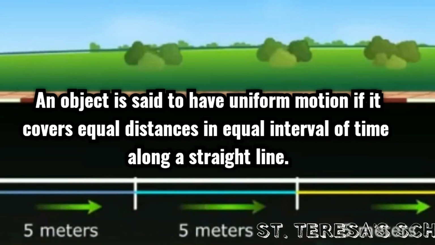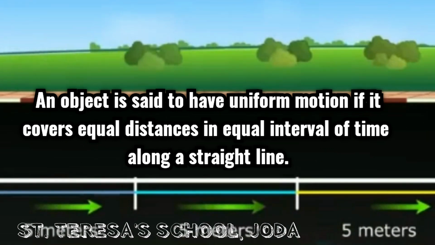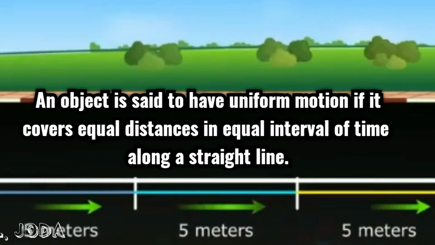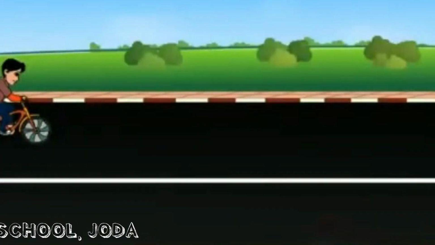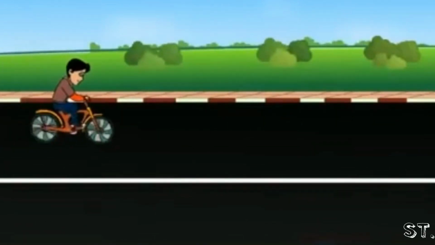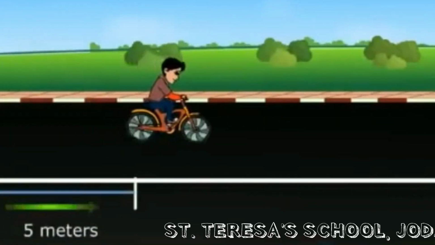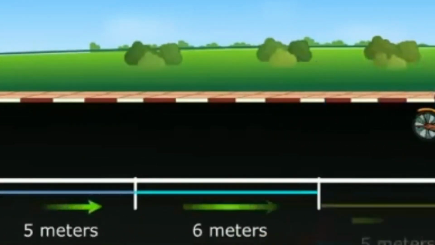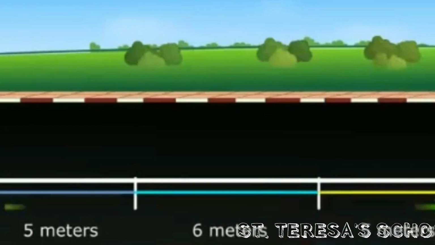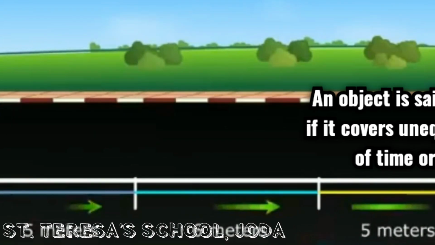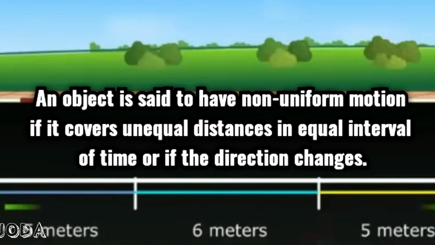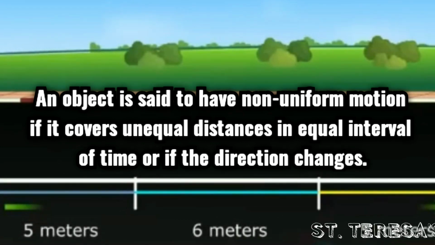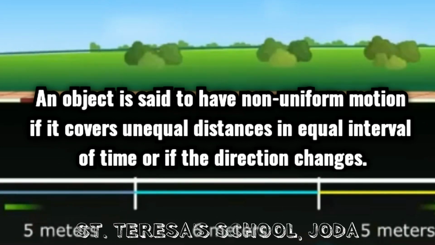An object is said to have uniform motion if it covers equal distances in equal interval of time along a straight line. Now, let us see another motion in which the cyclist first of all travels a distance of 5 meter in 1 second, then in another 1 second it travels 6 meter, then 5 meter, then again suppose 4 meter in 1 second. Then such type of motion will be called as non-uniform because it travels unequal distance in equal interval of time.